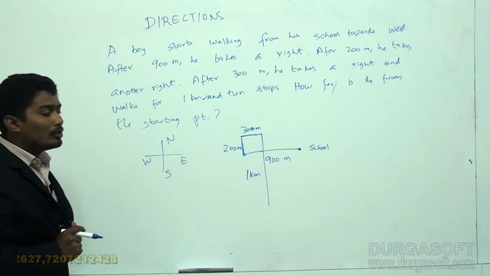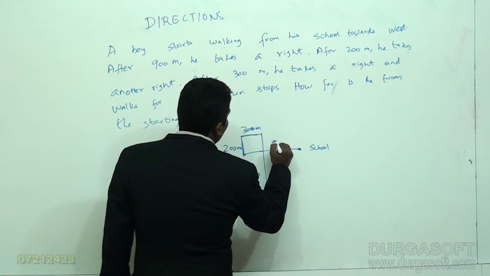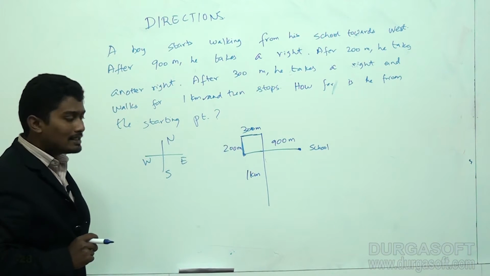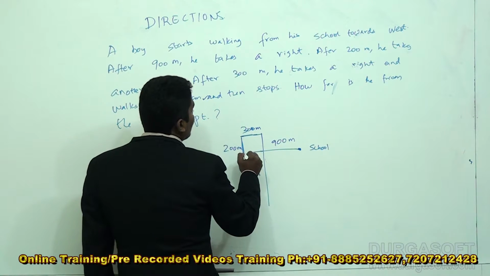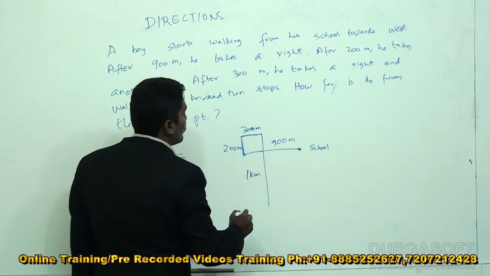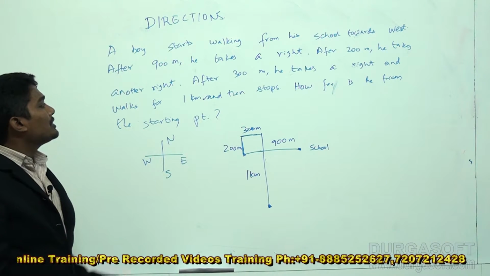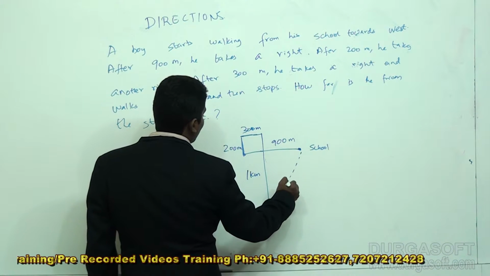Now I know that this distance is 900 meters, this distance is 200, 300, 1 kilometer, and he stops at this point. The question is, how far is he from the starting point?